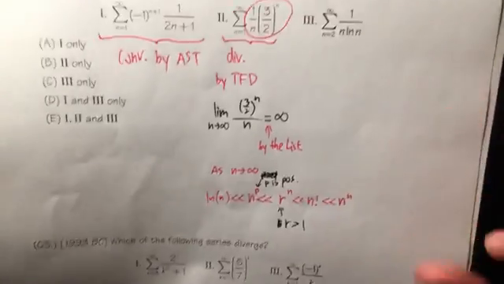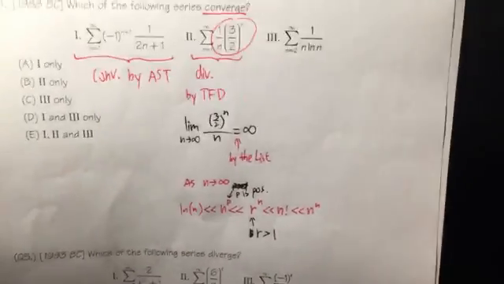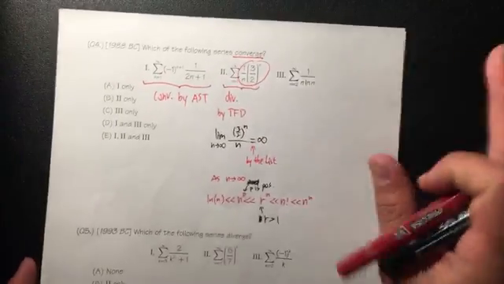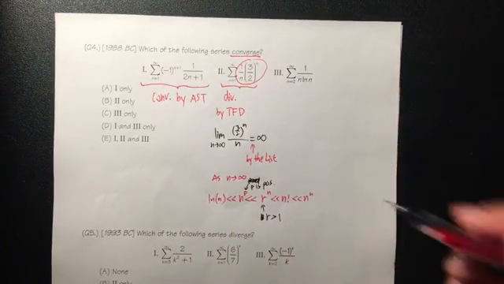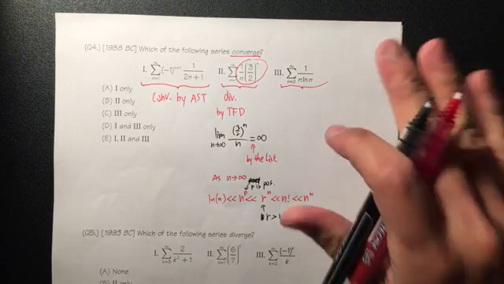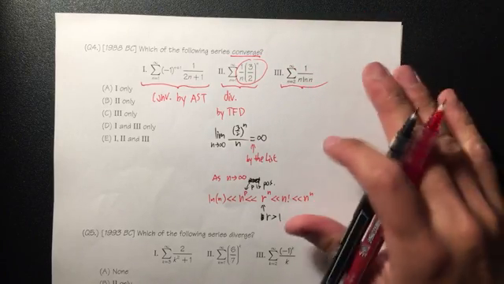This is a quick way to do it, especially when you're doing a multiple choice test, then you know this is actually all you need. So this right here diverges. That's all. Lastly, this right here. Okay, let's see. How many of you think this converges?